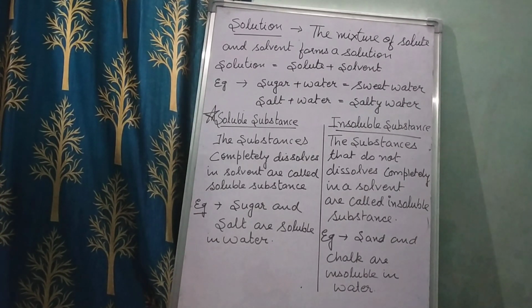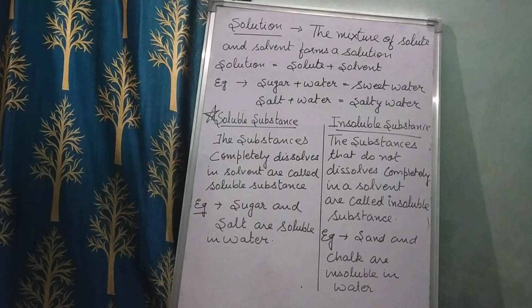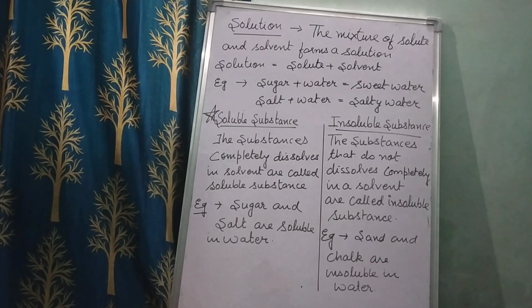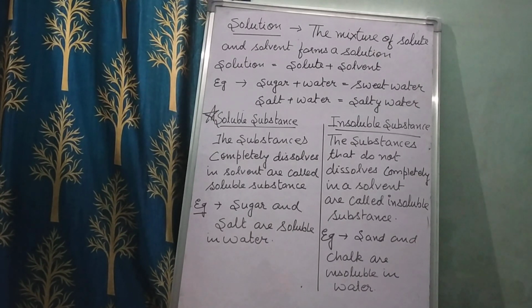Now the second one is your insoluble substances. So children, these are the substances that do not dissolve completely in a solvent. When you add some sand, and you know children, in sand some fine particles are there that will not dissolve completely in water. So those are called your insoluble substances. When you put the chalk in water, what will happen? It will not dissolve completely. In the water you will see some particles settled down at the bottom. So this means it is not dissolved completely in water.